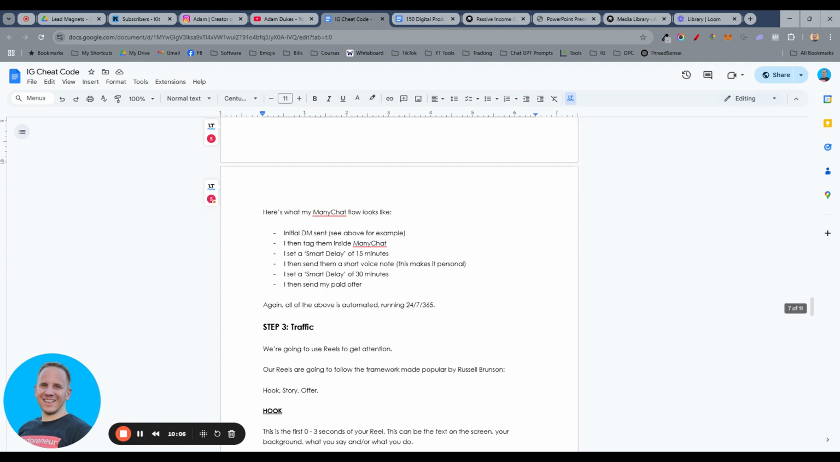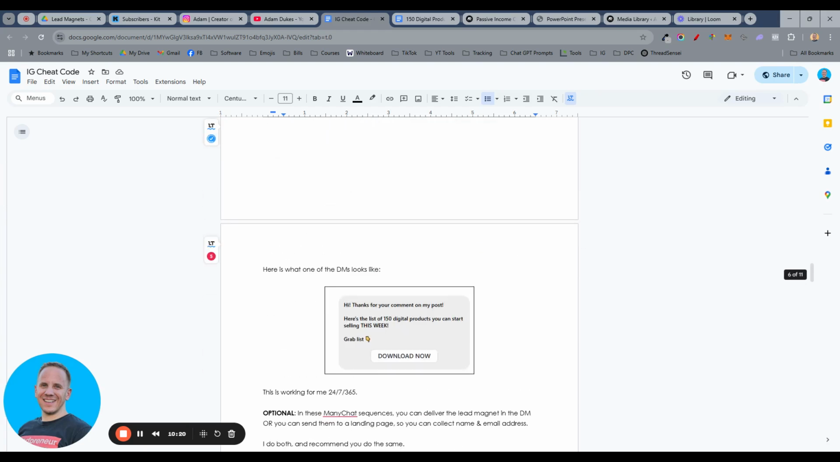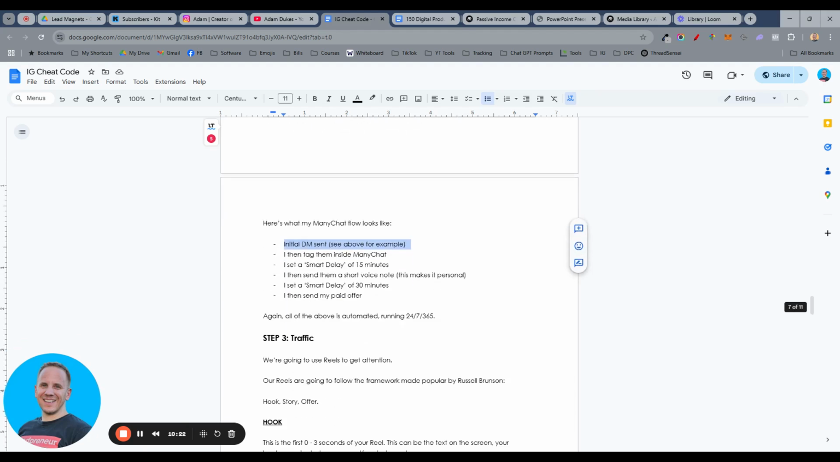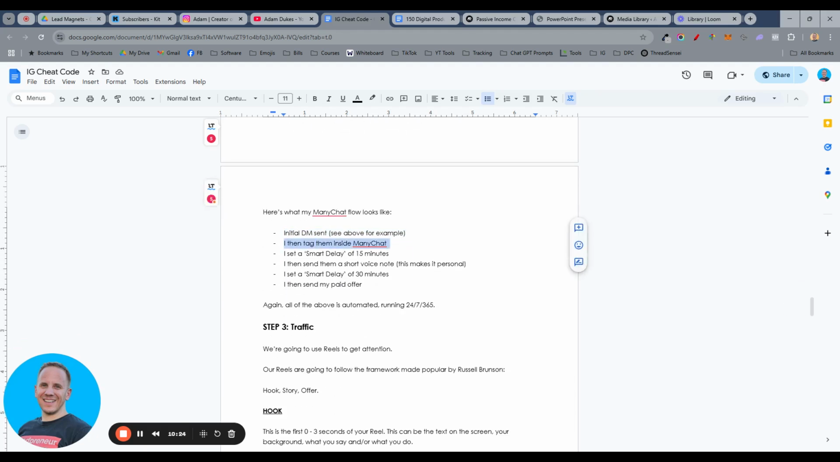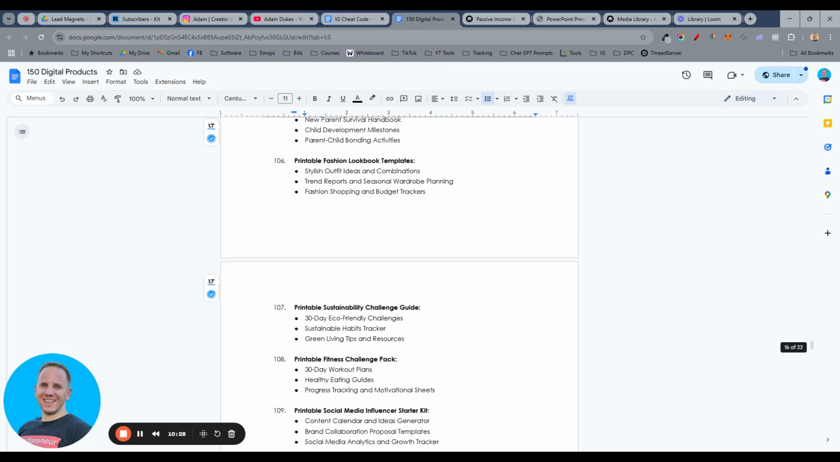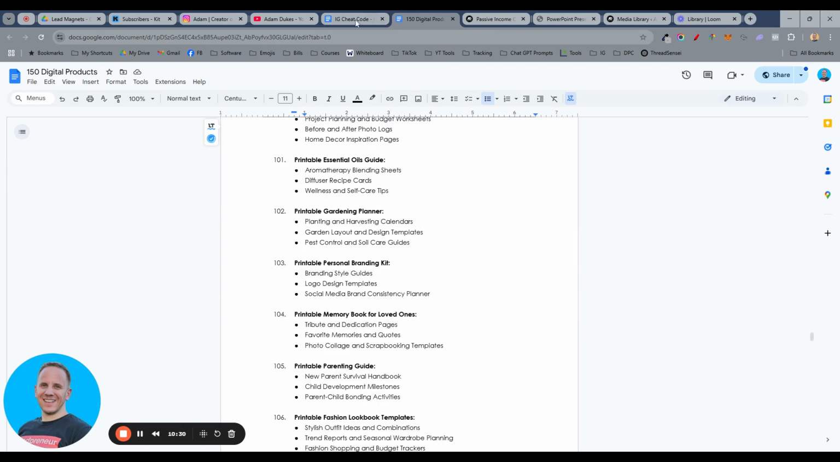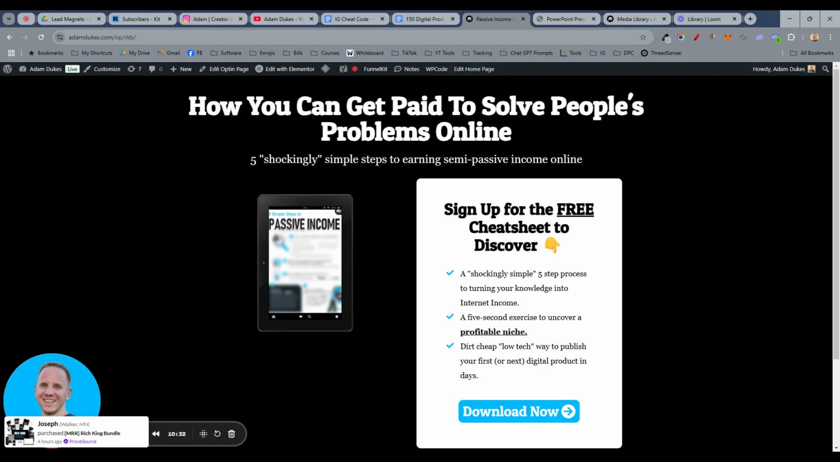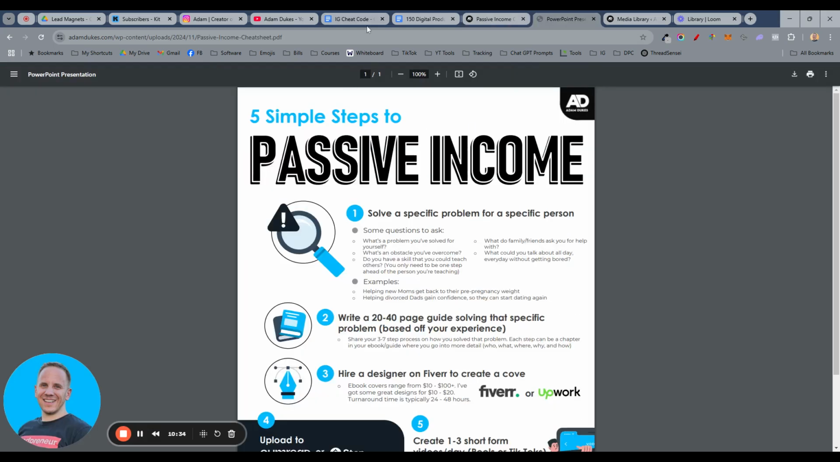So here's what my ManyChat flow looks like. The person comments on one of my posts on Instagram, either a reel, a carousel, or inside my Instagram stories. The initial DM is sent right here. This is the initial DM. And then I tag them inside my ManyChat, depending on the lead magnet. I would tag this person 150 digital products. I would tag this person right here, passive income cheat sheet.